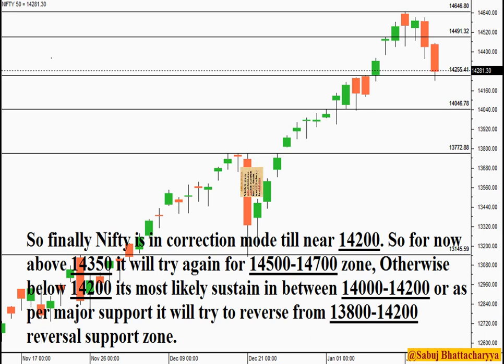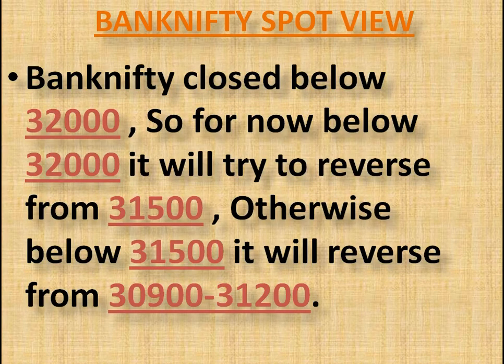Let's come to Bank Nifty. Bank Nifty closed below 32,000. So for now, below 32,000, it will try to reverse from 31,500. Otherwise, below 31,500, it will reverse from the 30,900 to 31,200 reversal support zone.